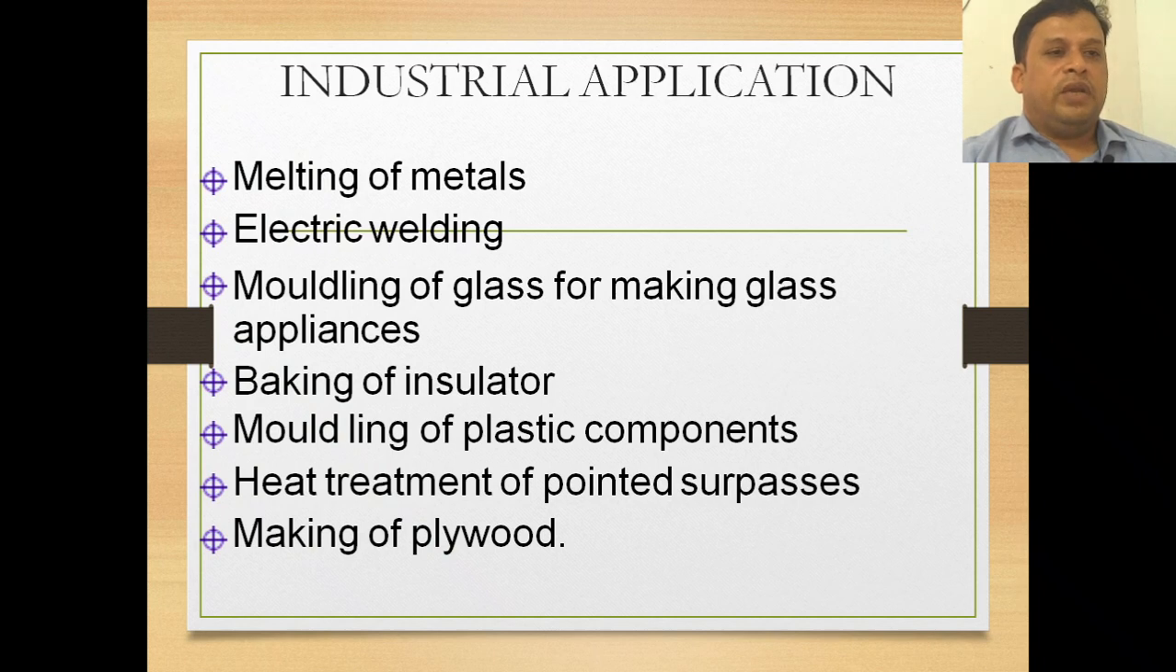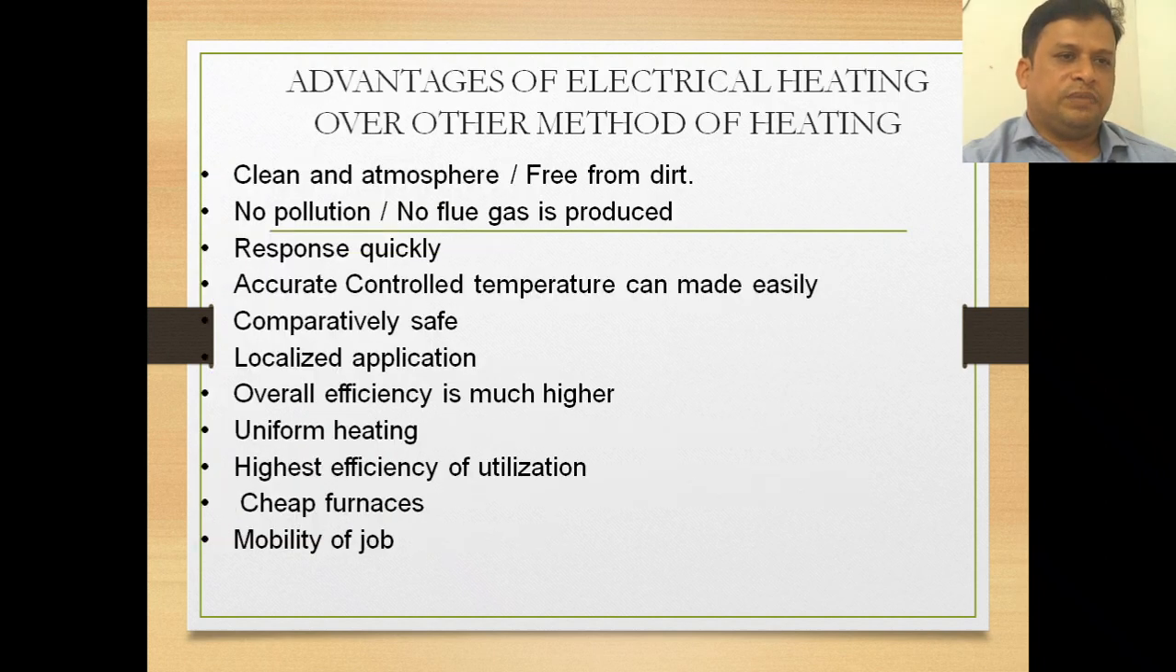The third example is molding of glass, and the fourth one is baking of insulators. You have seen insulators in power systems. The insulator is built from some material which needs to be baked, otherwise the strength of the insulator will be very weak. To make the strength of the insulator greater, we bake the insulator. We also use electric heating for molding plastic components, heat treatment of some painted surfaces, and making plywood. Plywood is also an electric industrial application.